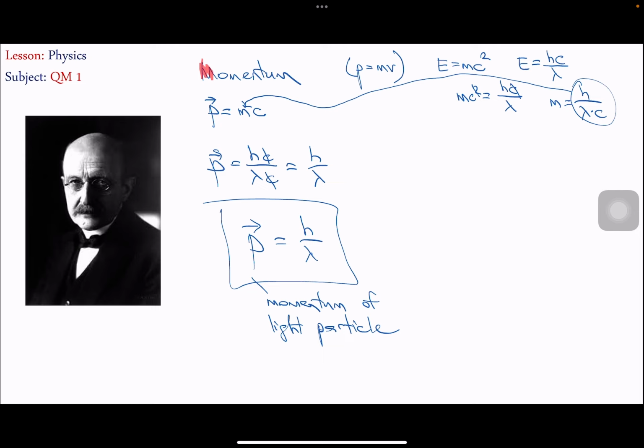And the unit for momentum, as we see in the formula here, is kilogram times meter per second. So the momentum can be measured in kilograms times meter per second. This formula was derived by James Maxwell.